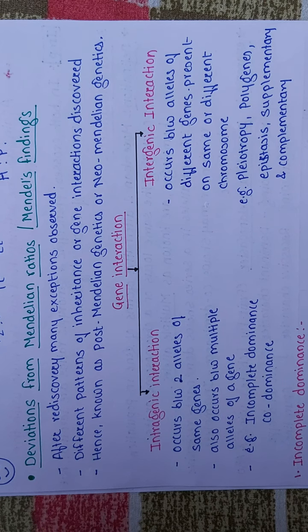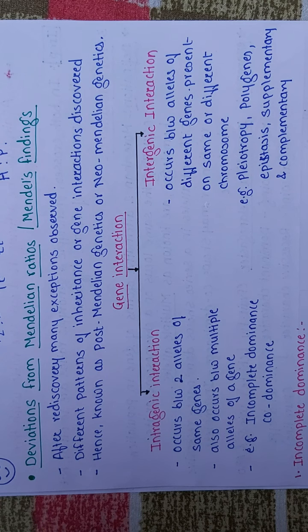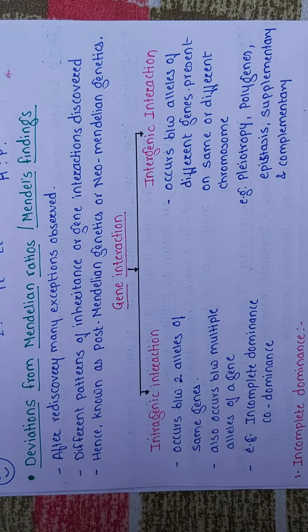Third, factors, that is the genes for different traits present on different chromosomes, assort independently. So these were three postulates of Mendel, but many experiments were not explained with the help of these. That is why another branch opened, that is neo-Mendelian genetics or post-Mendelian genetics.